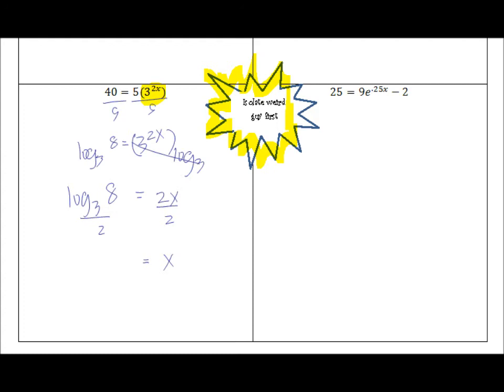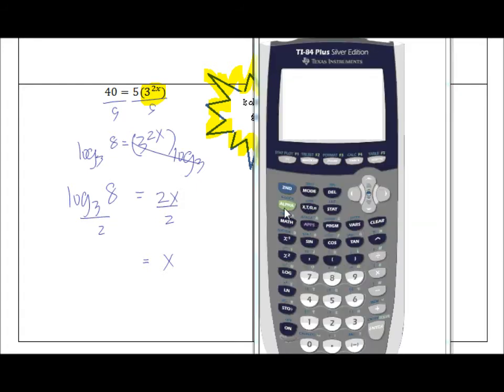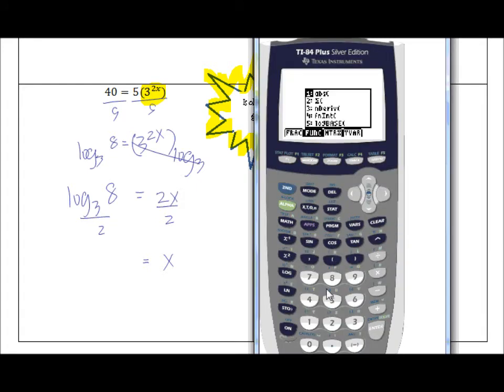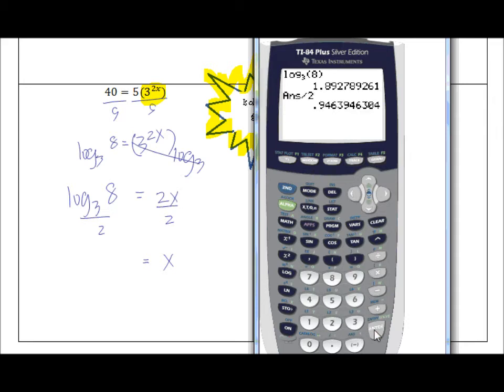If you want to calculate that, though, and round, you can do that as well. We can calculate the log base 3 of 8 and divide that by 2. If we round to 2 decimal places, we see that x is about 0.95.